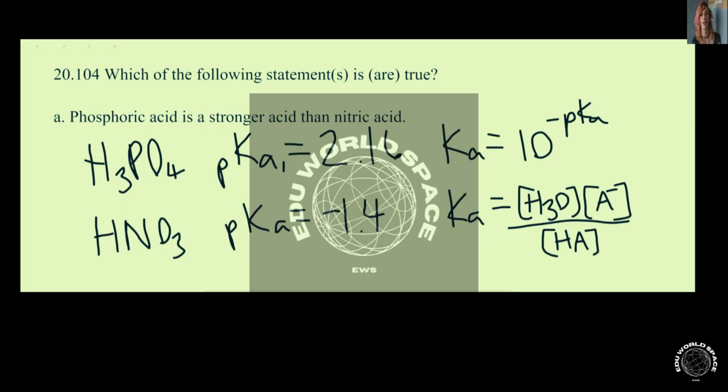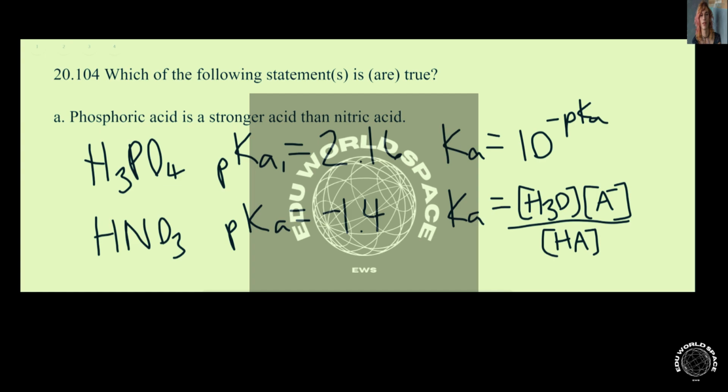So in this video, we're going to talk about question 104 from chapter 20, which says, which of the following statement or statements is or are true? So in A, we're given the statement, phosphoric acid is a stronger acid than nitric acid. So phosphoric acid is H3PO4, and the pKa of phosphoric acid is 2.16. Nitric acid is HNO3, and the pKa of nitric acid is negative 1.4.